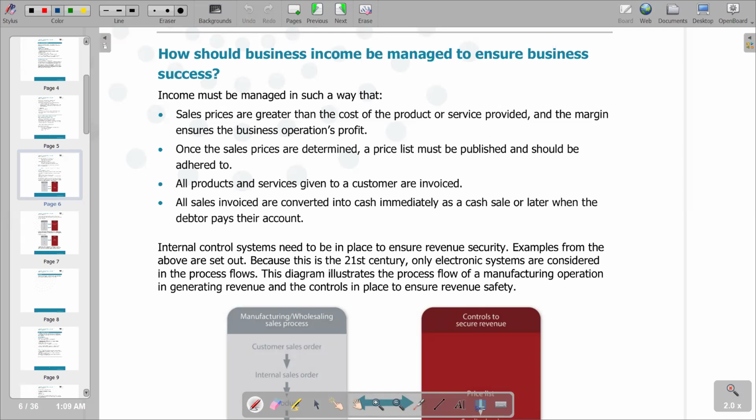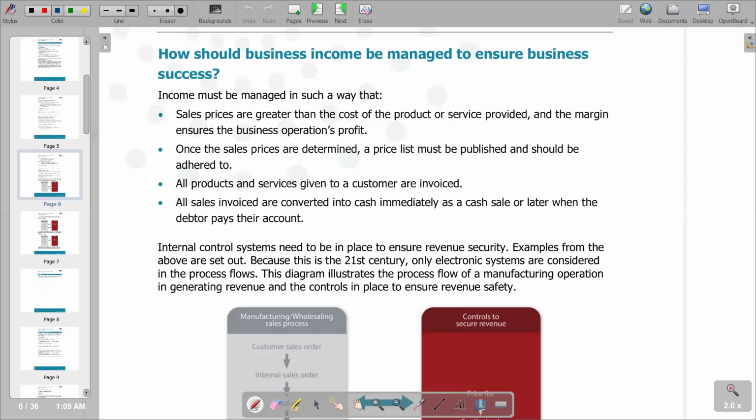In this video, we want to look at how business income should be managed to ensure business success. To measure business success, obviously, we are going to base it on the profit that is being made by the business. So the more profit that is being made, the more successful the business. This is the relationship that exists between the profit made and the success of the business.